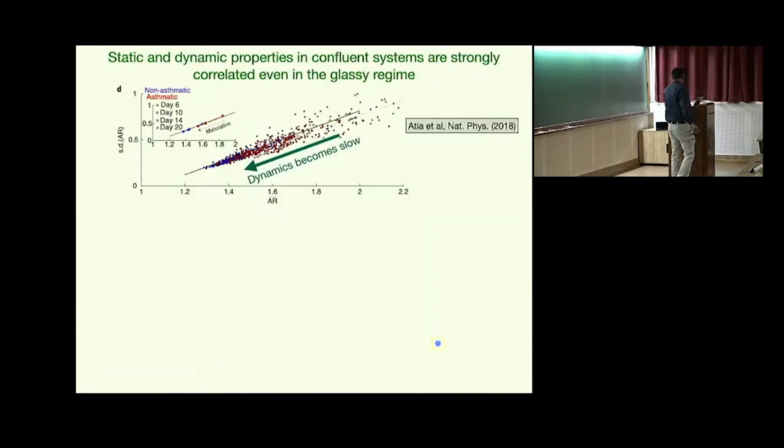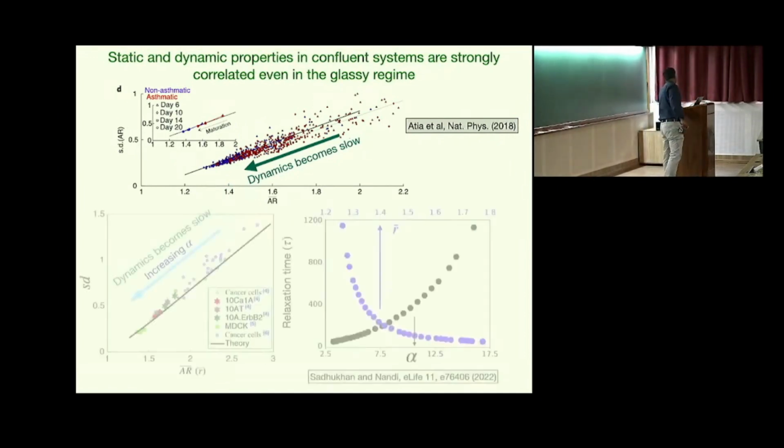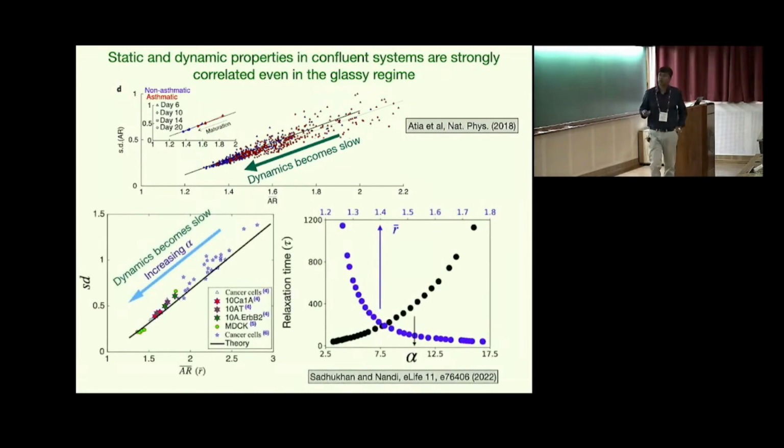But what I want to highlight for the purpose of this talk is the following: when we plot standard deviation as a function of the average aspect ratio, if we follow each of the points, we see that as the dynamics becomes slower, in this plot the points move towards the origin. So this also happens in our theory and simulation, in all of them.